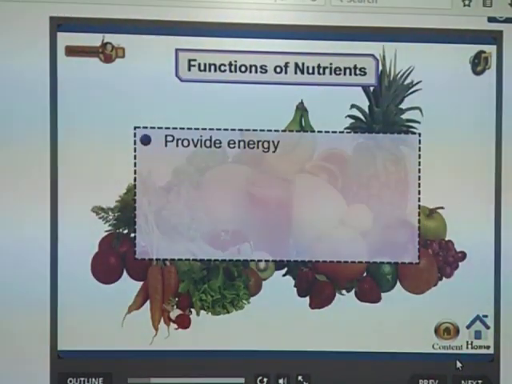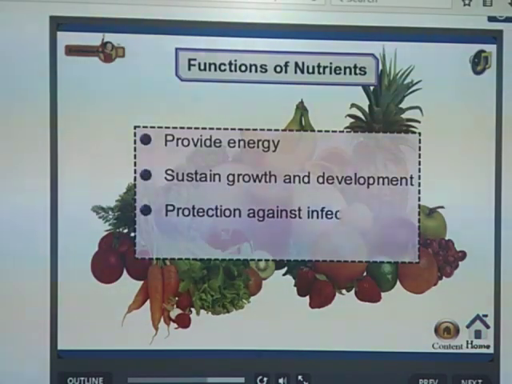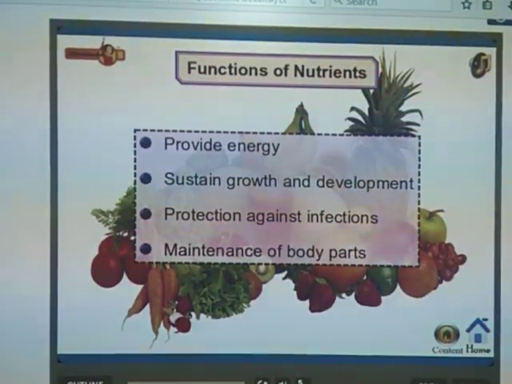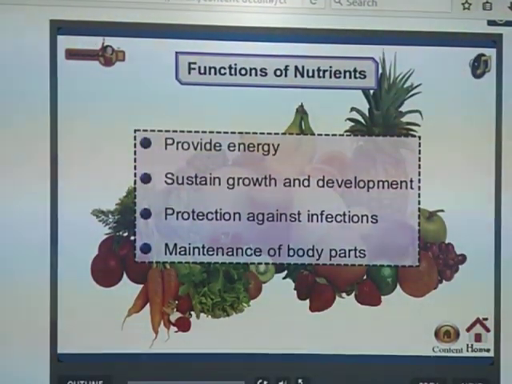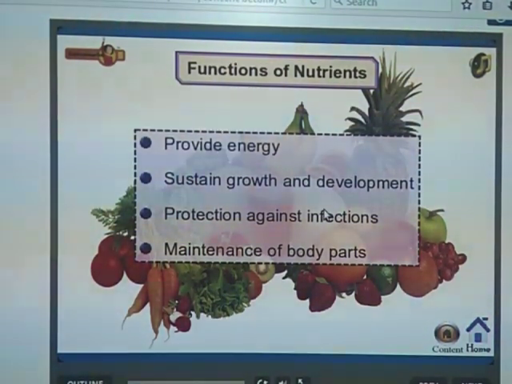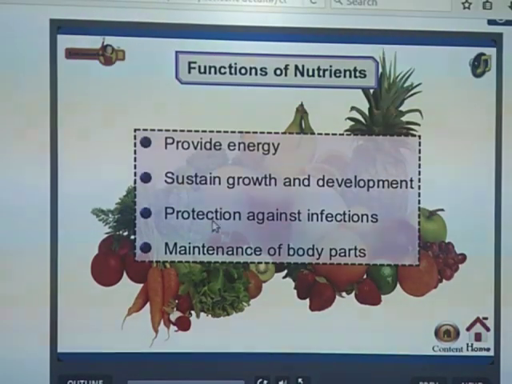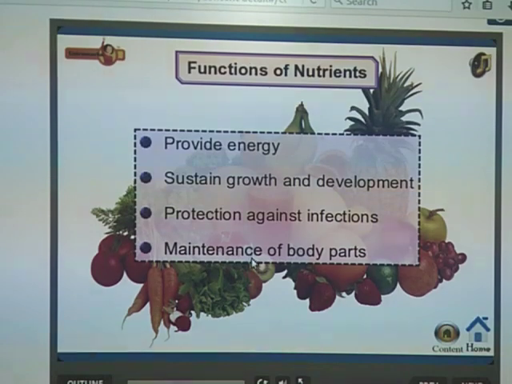See, what is the use of these nutrients? Nutrients provide energy. What are the functions of nutrients? Nutrients provide energy, sustain growth and development, protect against infections, and also maintain body parts. Okay, so these are the functions of nutrients.